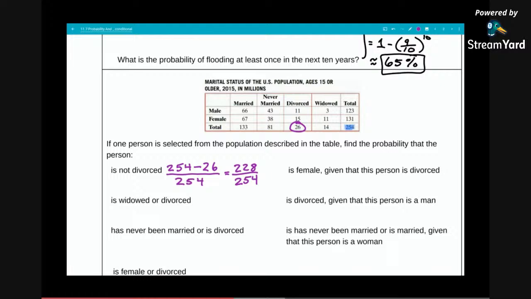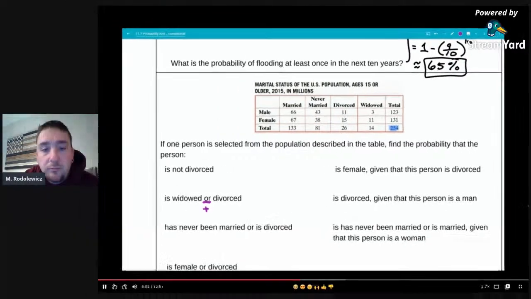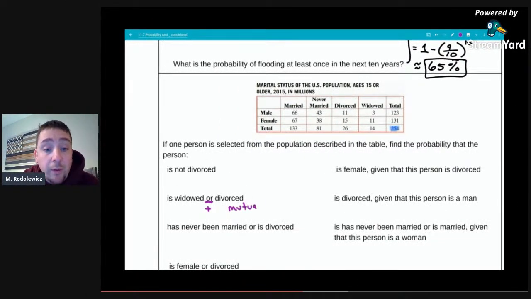We need to find a probability of two events separated by the word or. We want to think addition, but we also want to consider, are these events mutually exclusive? Being widowed or divorced, you can't be both, right?